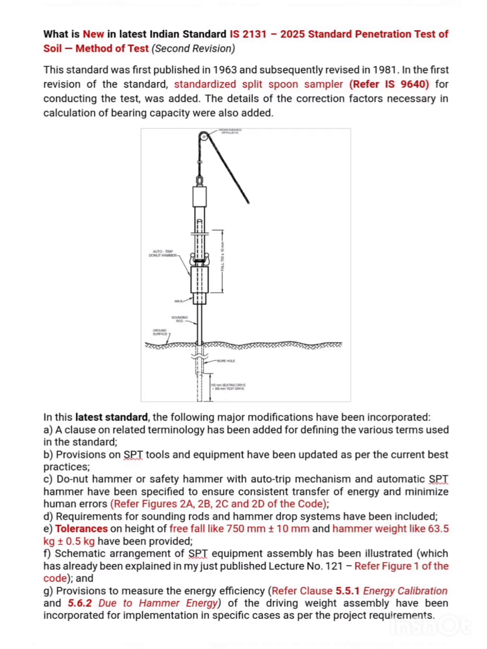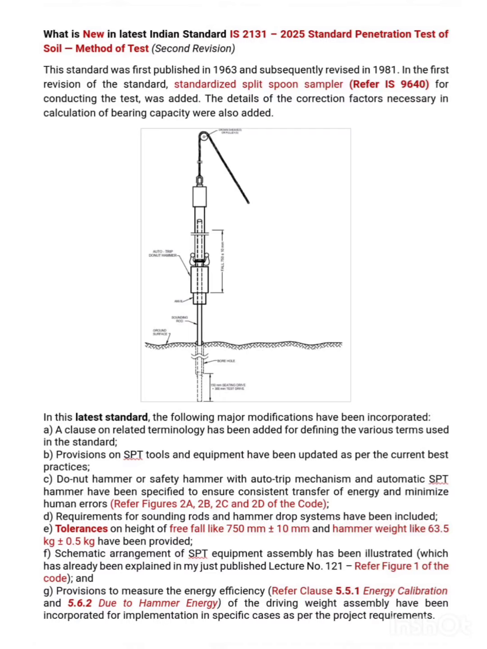In this latest code, the following major modifications have been incorporated: a clause on related terminology, defining the various terms used in the standard. Provisions on SPT tools and equipment have been updated as per the current best practices prevailing all over the world. Donut hammer or safety hammer with auto trip mechanism and automatic SPT hammer have been specified to ensure consistent transfer of energy and minimize human errors. Figures 2A, 2B, 2C and 2D of this code can be referred to for this very purpose.